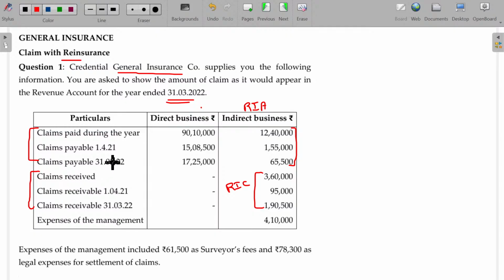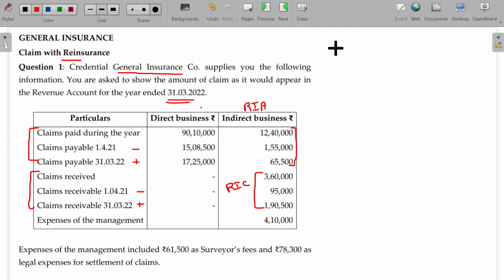Now here we have been given the opening balance as well as the closing balance. Come on, find out the actual claim. This is opening. This is paid. Closing payable is added, opening payable is subtracted to find out the net claims. Similarly, claims receivable at the end should be added and opening should be subtracted.